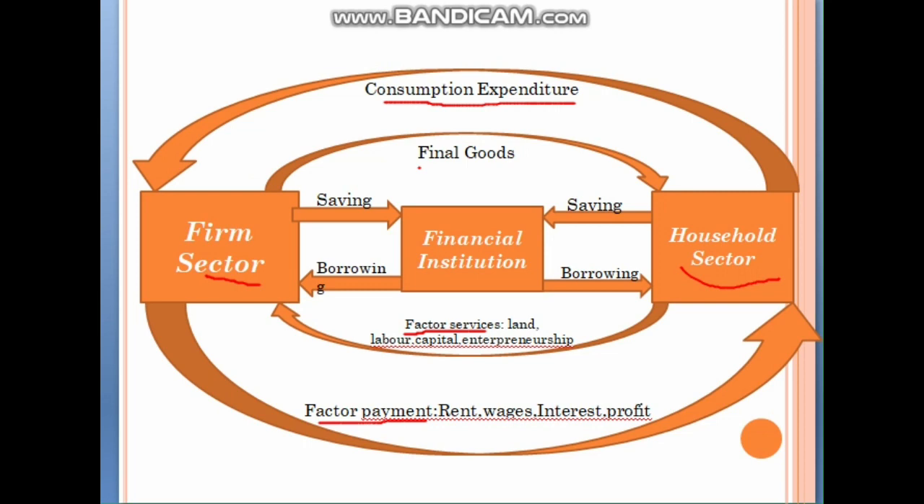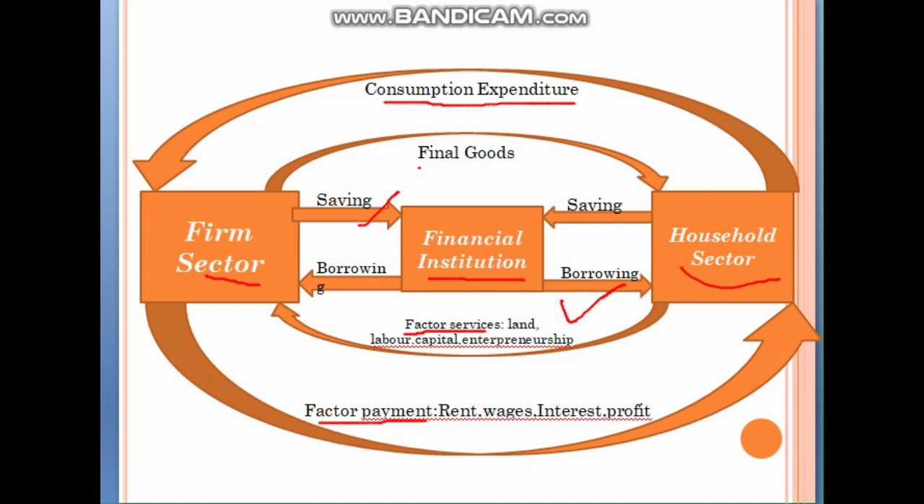One more thing is added, which is the financial institution. We all know what a financial institution is. Its examples are banks, types of banks like commercial banks, investment banks, brokerage firms, insurance companies, etc., where we save and borrow. Likewise, the firm sector and household sector both save in financial institutions and both borrow from financial institutions. Like we also save in banks, and we also borrow in the form of loans from banks.